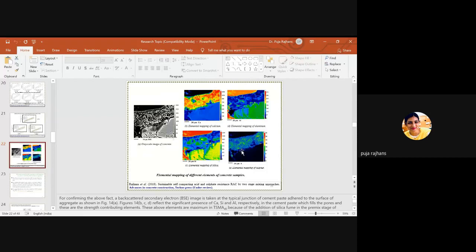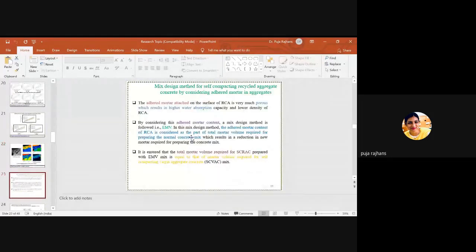Sulfur, because the pores are filled up with silica, so no traces of sulfur are there in the RCA, but silica we have lots of intensity, or lots of intake of silica in this RCA. So you can say that your results may be justified or satisfied by using the microstructure studies.